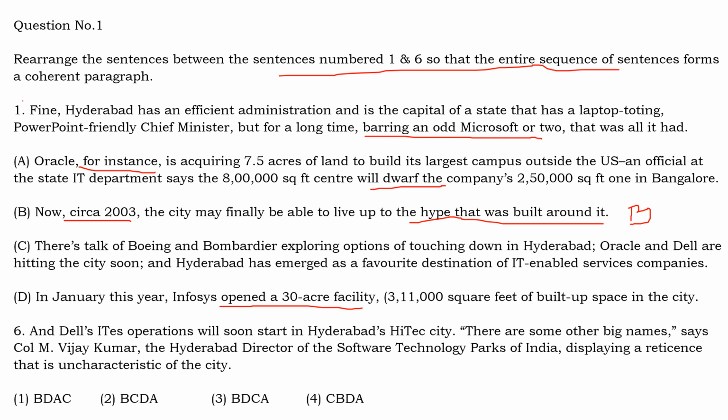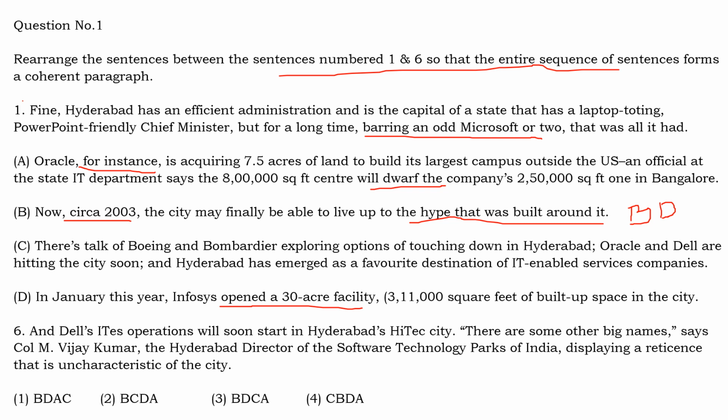So we are first saying that in 2003, all this image of Hyderabad being technology friendly, still not having enough IT companies, that is all going to change. And this is the better sentence because it talks about one thing that has already happened. Infosys opened a 30-acre facility of built up space in the city. So once we talk about the change that is happening, then we have to talk about something that has already happened, that is D. Then we have to talk about things that are going to happen.